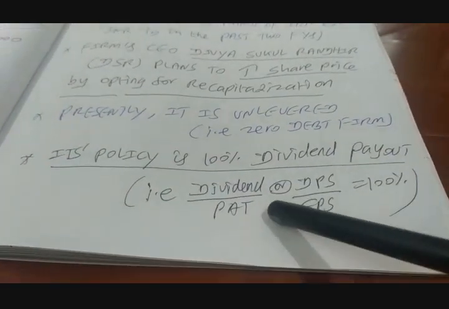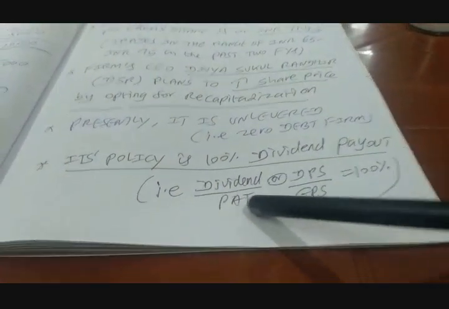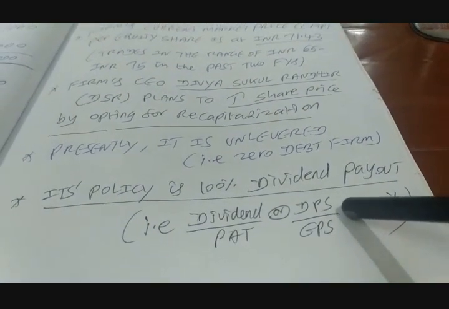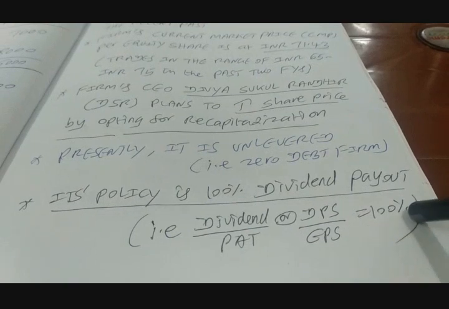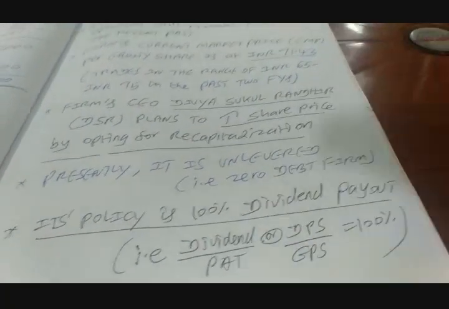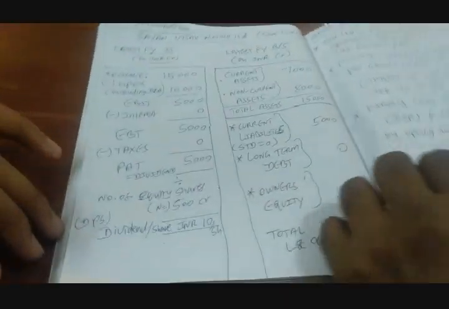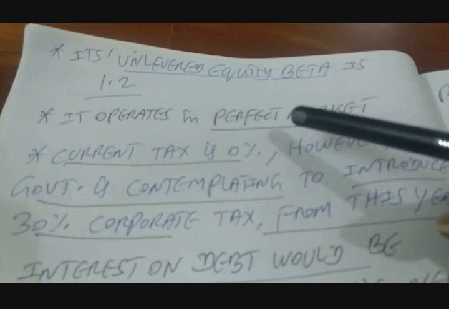Dividend payout formula, if you want to go by aggregate, that is total dividend divided by total PAT. If you want to go on per share basis, it is DPS, dividend per share, divided by earnings per share. So that is considered to be 100%, right? I already told you, correct? So the company is right now unlevered. They want to go for borrowing. That is where you talk about the recapitalization plan.